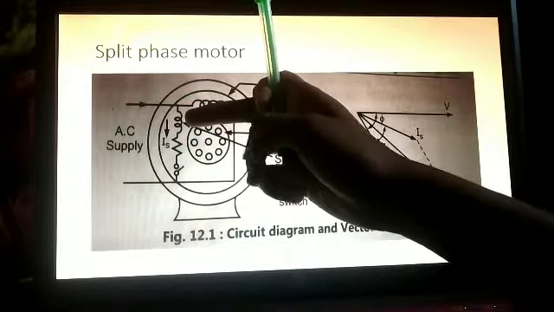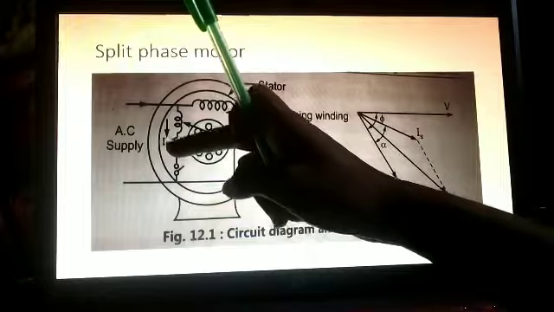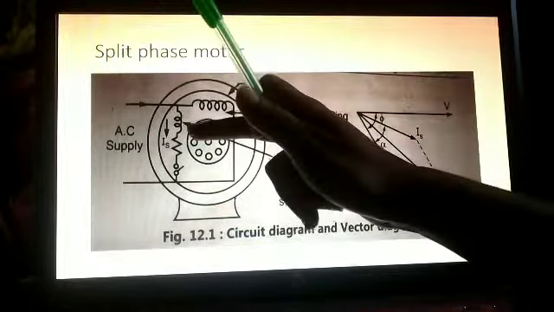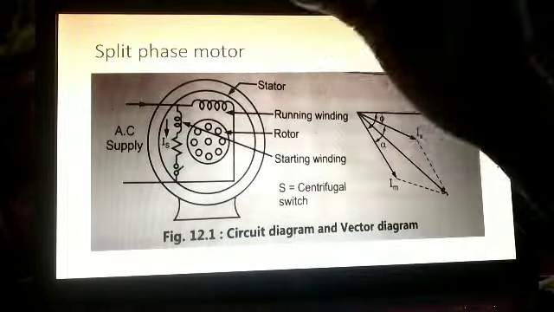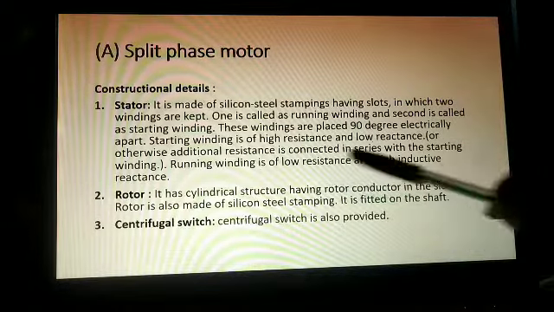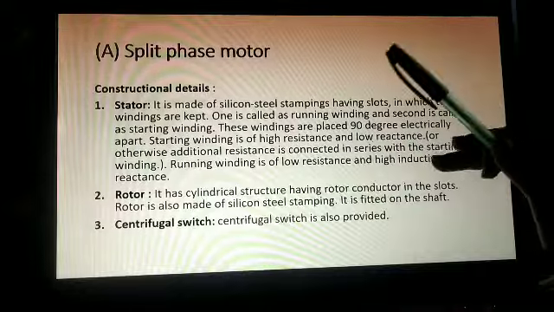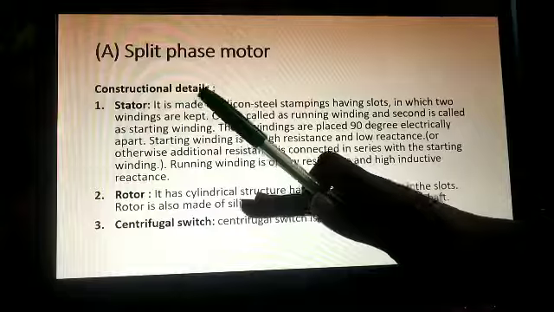In the starting winding, a centrifugal switch is attached in series, and a resistance is also attached in series. Now the starting winding has high resistance and low inductance. Opposite to it, the main winding has low resistance and high inductance. Inductive reactance is high in the running winding, which is also called the main winding. Now the rotor is cylindrical.